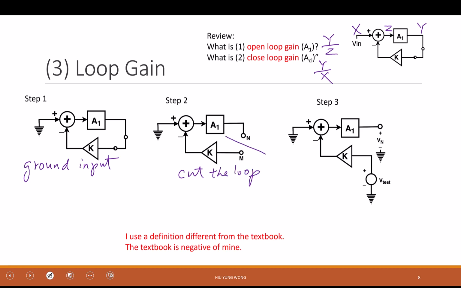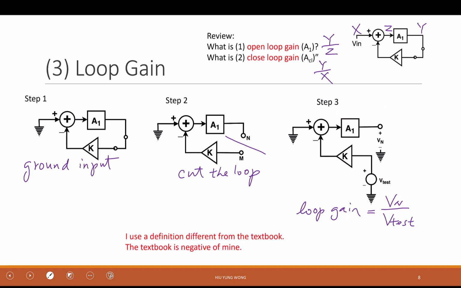I just cut it. And then how do you find the loop gain? You add the test circuit to one of the ports and measure the output at the other end. That's it, right? So here the loop gain, which doesn't even have a symbol, is equal to Vn divided by Vtest. Basically, if I don't have input, this is telling me how much amplification I have when I go around this loop.